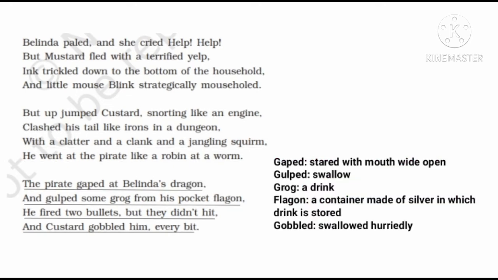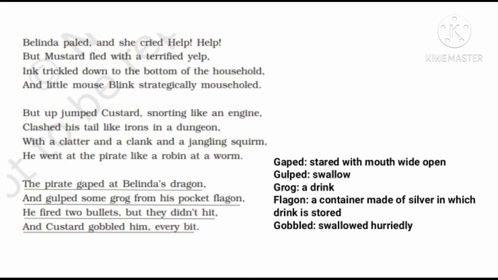Stanza 11 of the poem is as follows. The pirate gaped at Belinda's dragon and gulped some grog from his pocket flagon. He fired 2 bullets, but they didn't hit, and Custard gobbled him every bit. Here, gaped means stared with mouth wide open. Gulp means swallow. Grog means a drink. Flagon means a container made of silver in which drink is stored.